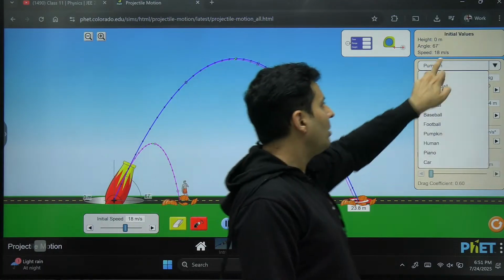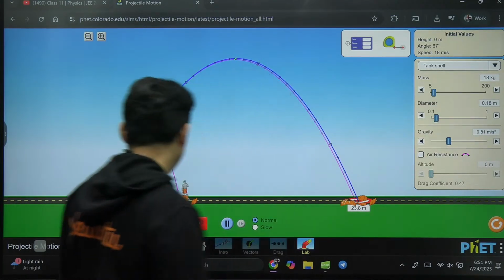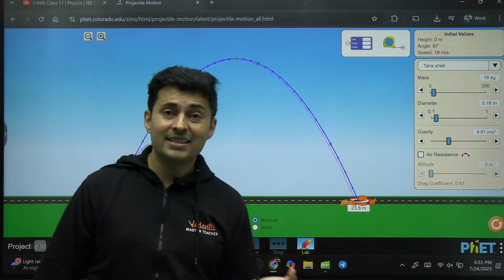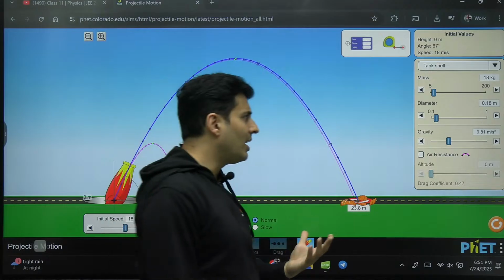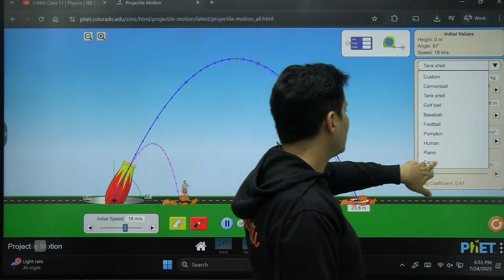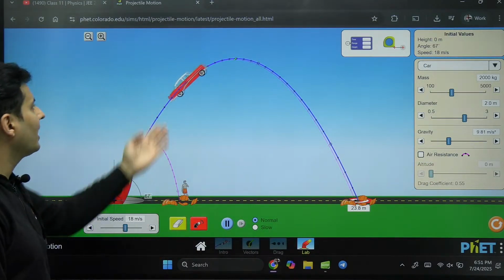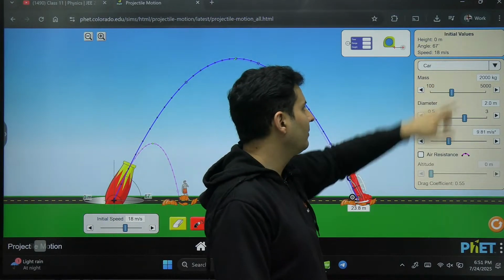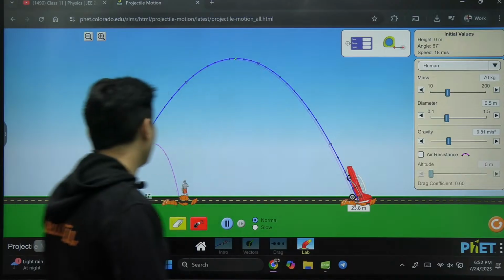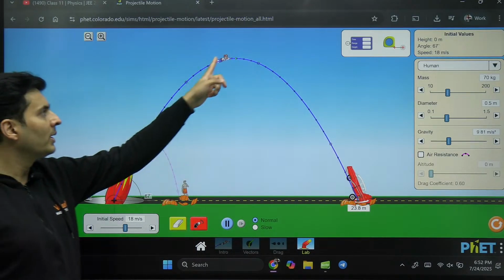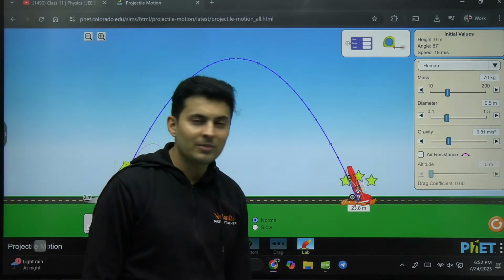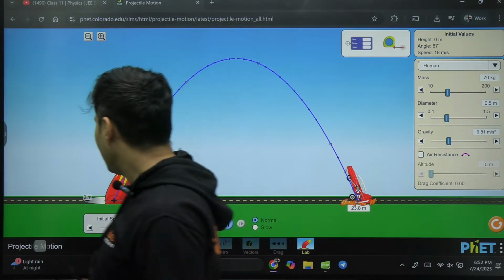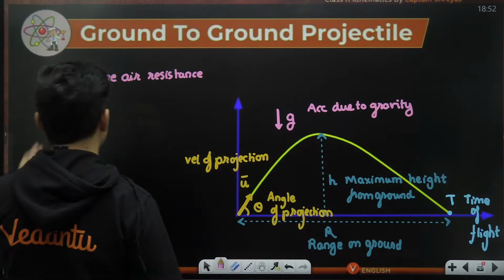Instead of a pumpkin, if I take a tank shell and I fire it, it will still land at the same place. This tells that acceleration due to gravity is independent of mass and size. It doesn't matter. Even if you take a car and throw it, the car also will land at the same place, irrespective of the mass. I am throwing a human also now, and that human also will land at the same place. So it is independent of the mass. That is what you can see very clearly over here.